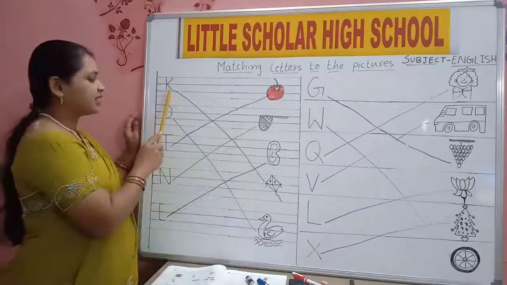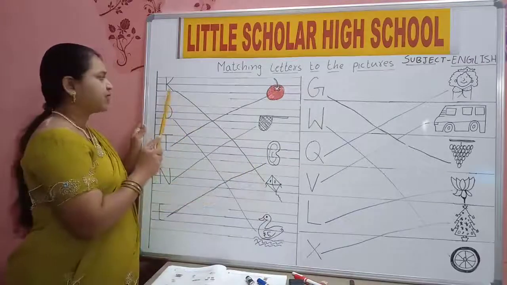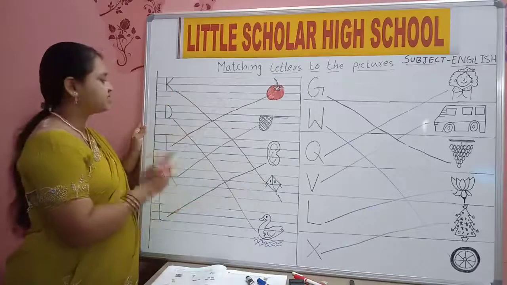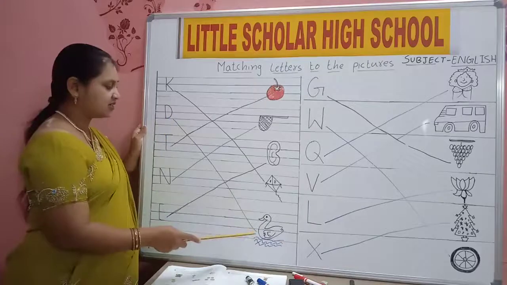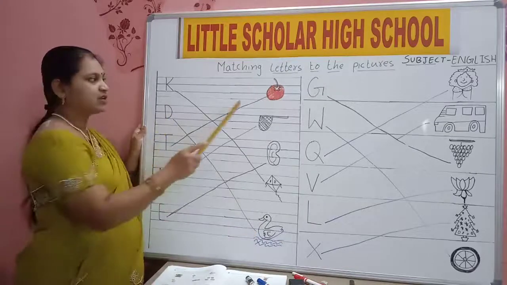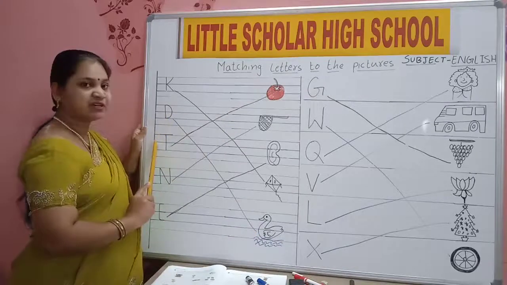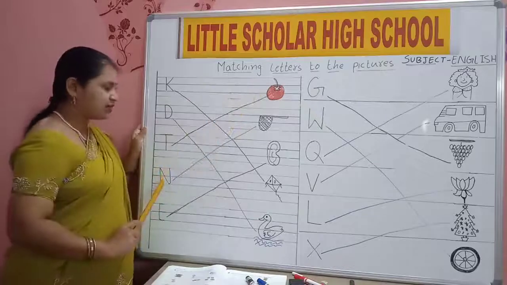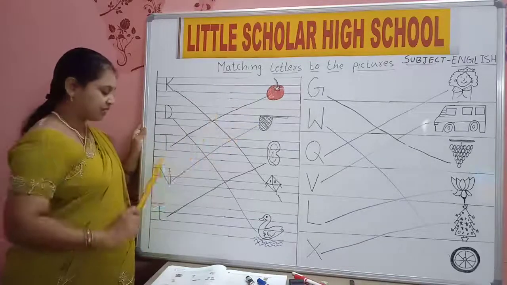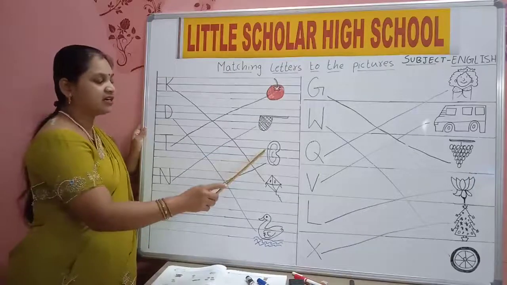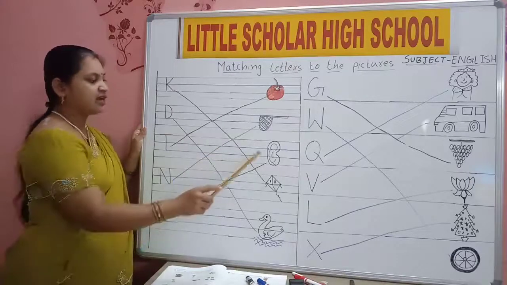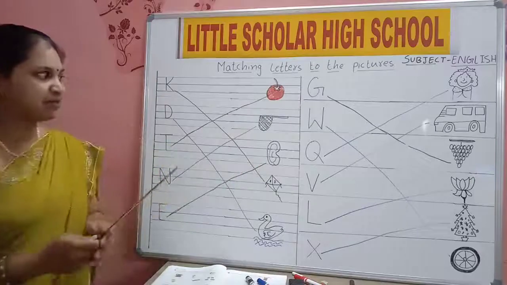Once again. K for kite. D for duck. T for tomato. N for net. E for ear. Now this second paper.